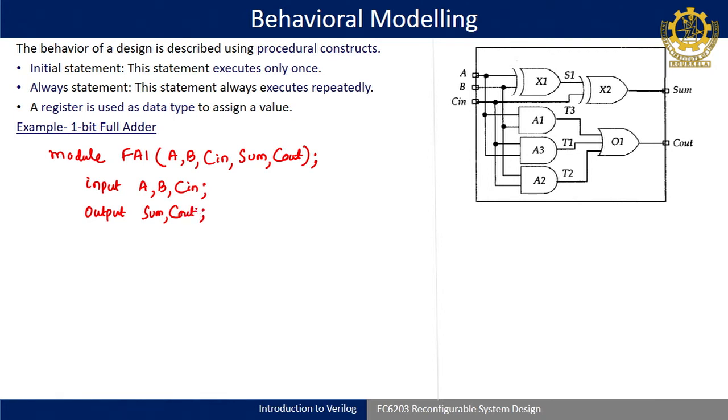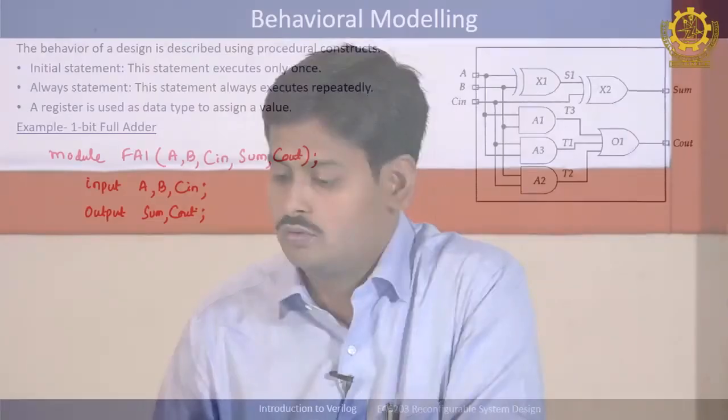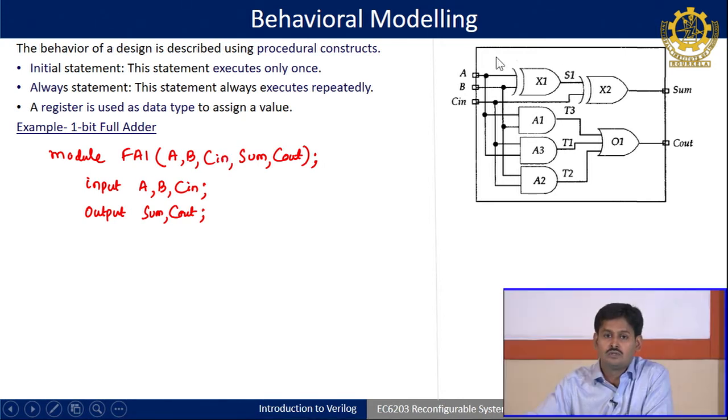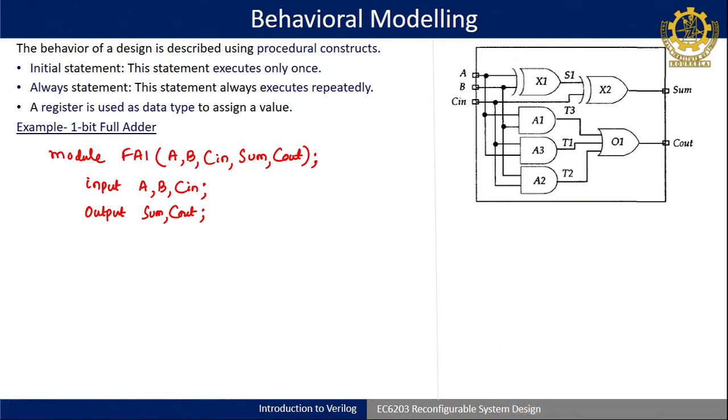Shall I write wire here or reg? Just find that T1, T2, T3 are intermediate connections which are not defined in input, output or inside the module. So this has to be properly defined either by wire or reg, and we have to decide which one will be wire and which one will be reg.